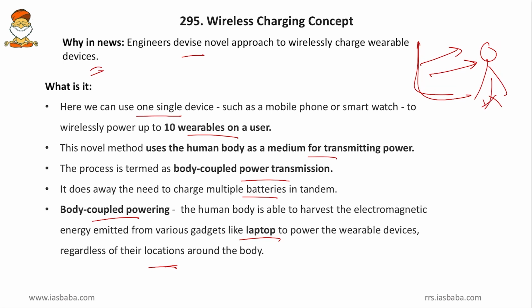These electromagnetic signals will be converted into chargeable signals by your body, and then it will charge the mobile that is in your pocket. So, just by working with a laptop, your mobile will get automatically charged. This is called body coupled powering. And do not forget to charge the laptop, else the whole charge of the laptop will be sucked up by the mobile through your body. So, this is all about the wireless charging concept.